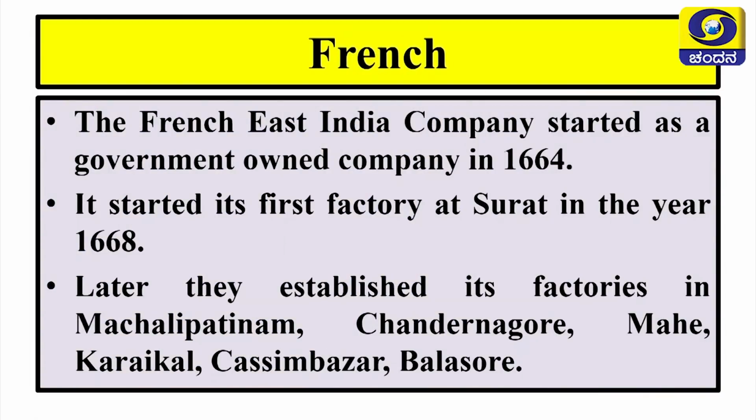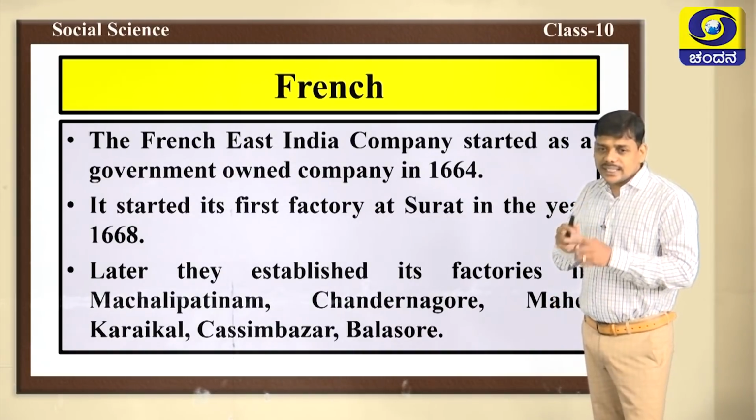After the English, it was the French who came to India. The French East India Company was a government owned company, whereas the British East India Company was a private company. The British East India Company was started in the year 1600, but the French East India Company was started in the year 1664. The French started their first factory at Surat in the year 1668. After that, they established their factories in Machilipatnam, Chandranagore, Mahe, Karaikal, Kasim Bazar, Balasore. These were all the factories of the French here.